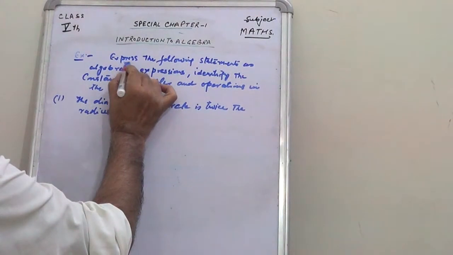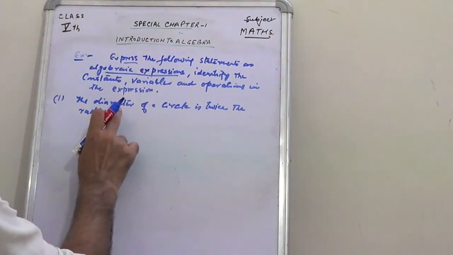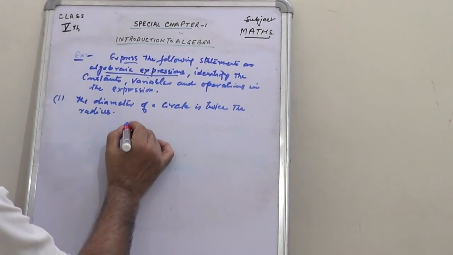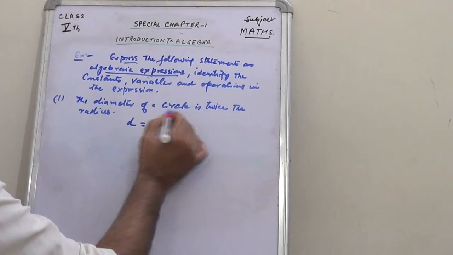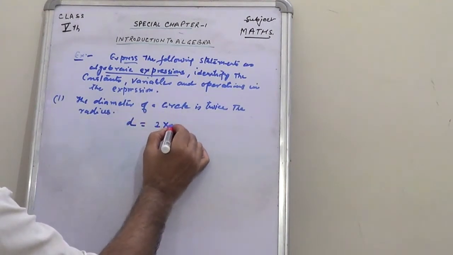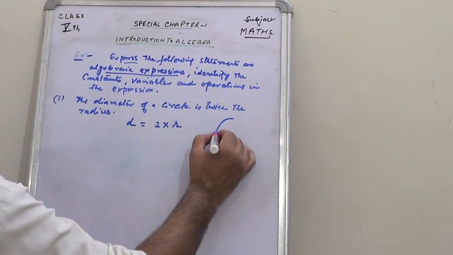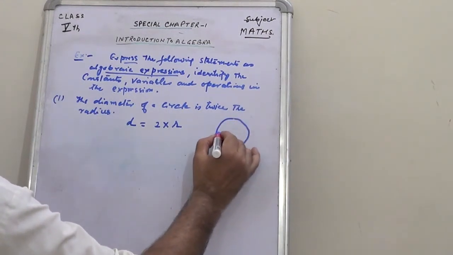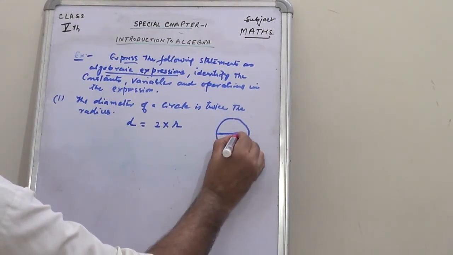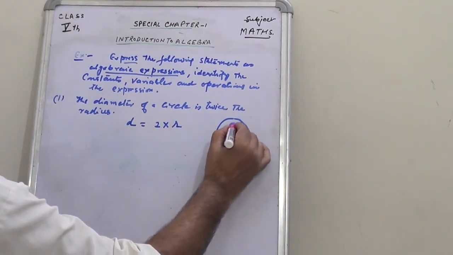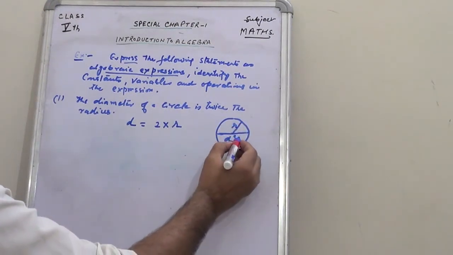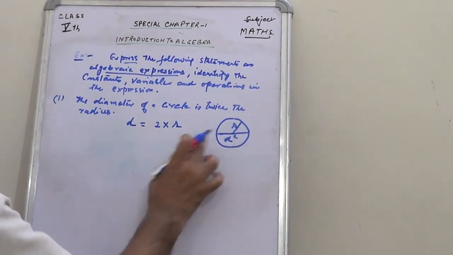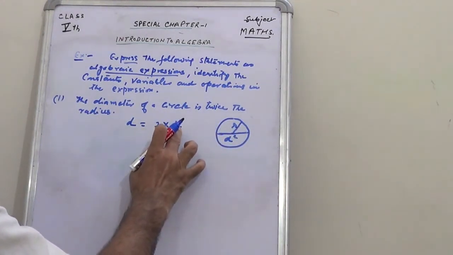We write d for diameter is equal to twice the radius, 2 into r. Simply, when a circle is taken, this is the diameter, this is the radius, and this is the center. So in a circle, diameter is twice its radius.